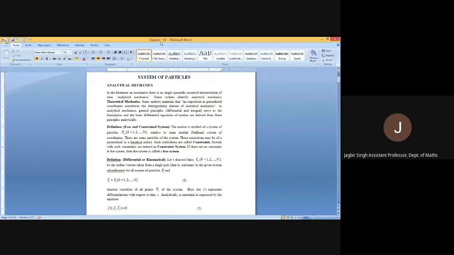Next thing, the free system. If we are just saying that we are having some particles and the particles are moving in the plane, with what condition? No, there is no condition. Or the particles are moving in the space. None of the conditions is imposed. Such a system is known as the free system, and a system on which some restrictions are applied is known as the constraint system.